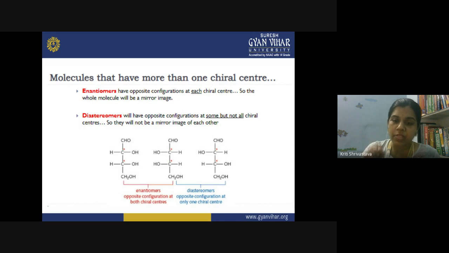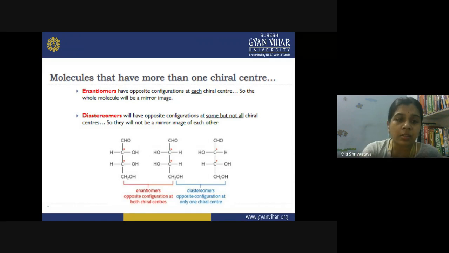So they are still stereoisomers, but they are not enantiomers. So please remember this thing. Enantiomers are always and always the mirror images. These two isomers should be the mirror image of each other. But diastereomers, yes, they are the stereoisomers, but they are not the mirror image of each other.